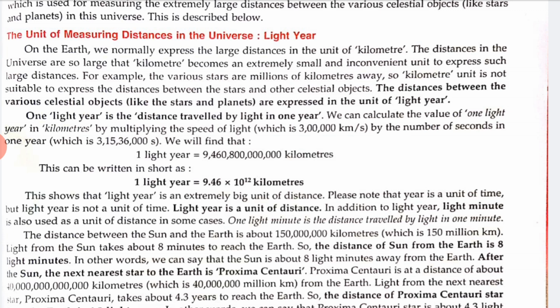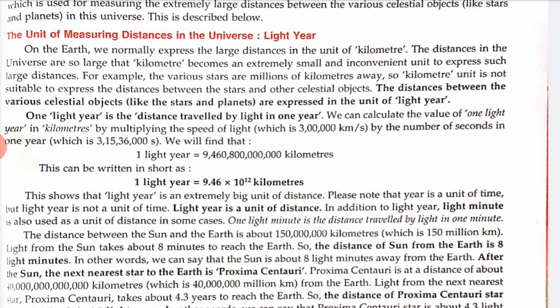So the group of stars which appear to form some recognizable shape or pattern is called a constellation. All the stars of the constellation always remain together, and the shape of the constellation always remains the same.